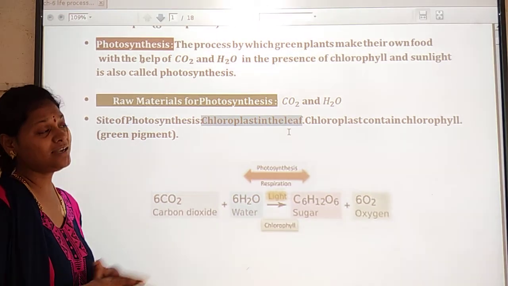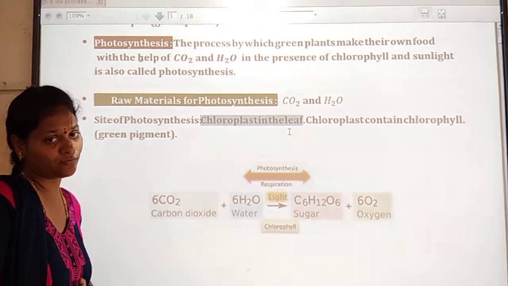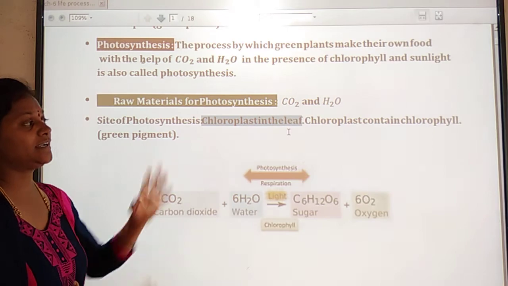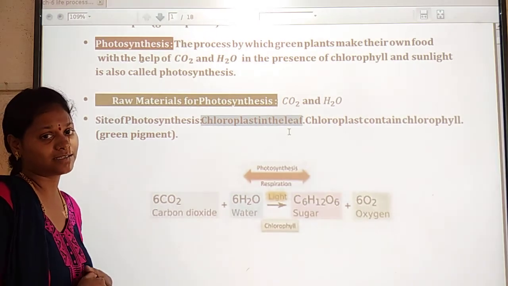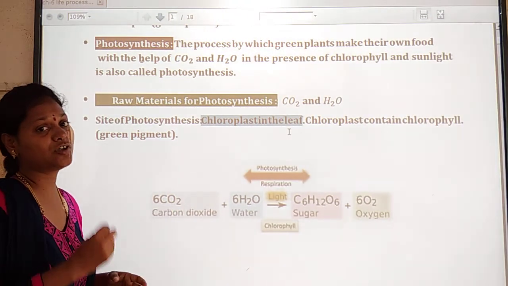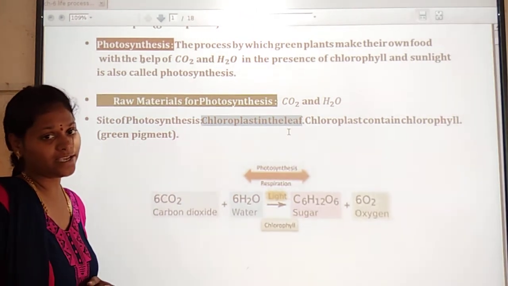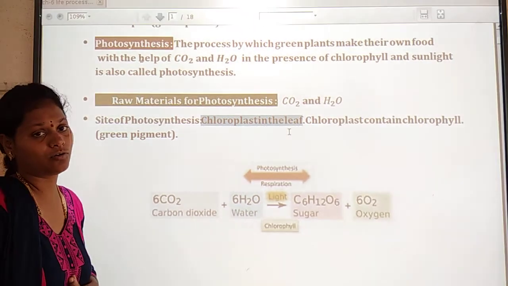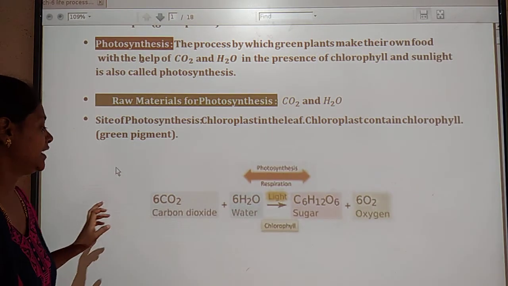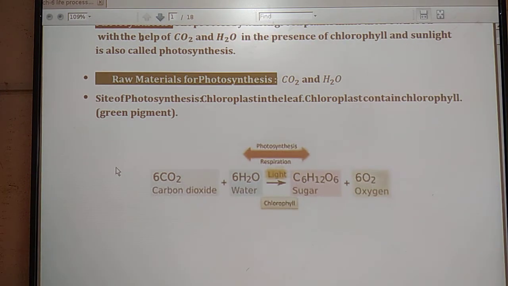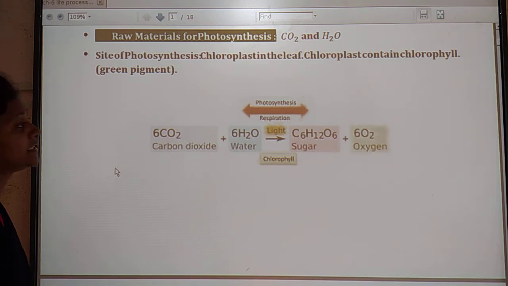Chlorophyll is nothing but the green color pigment of the plants. It helps to absorb the sunlight, that is, it helps to absorb the sun's energy.